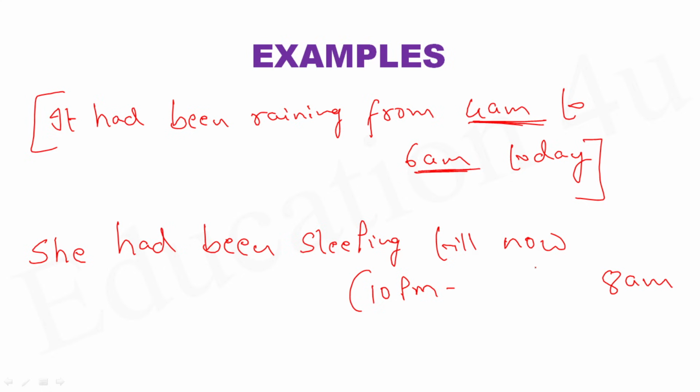But do I say she's still sleeping now? Not at all. She started sleeping at 10 p.m. and she was sleeping till 7:50 a.m. today. The time of saying this expression is 8 o'clock in the morning, but she slept till 7:50, which means she is not sleeping now. So till now means it happened till now, which is not happening right now.